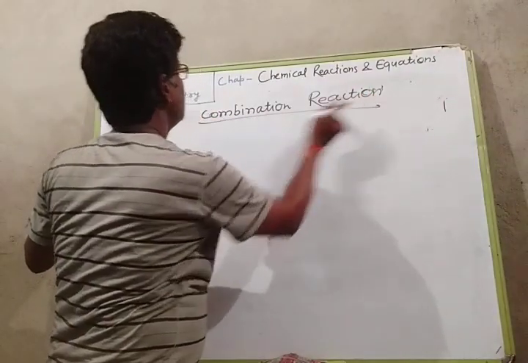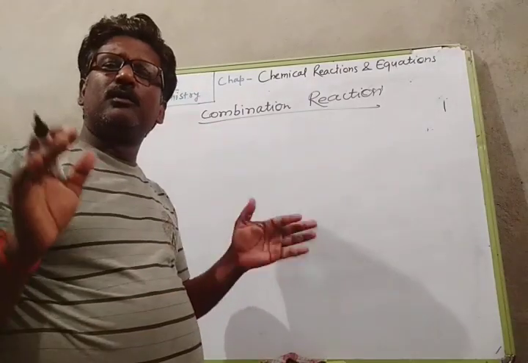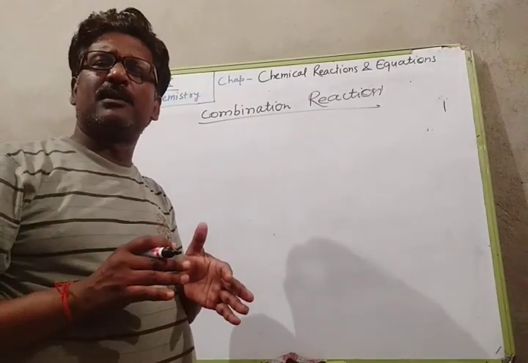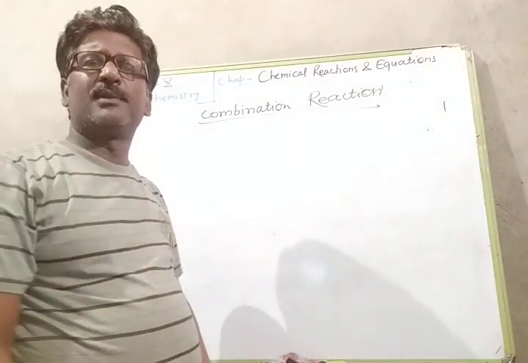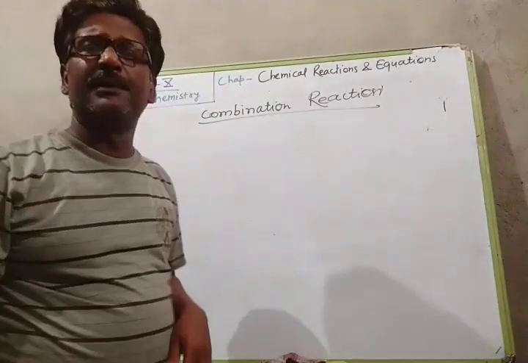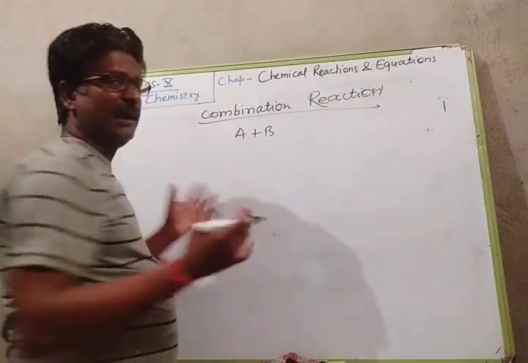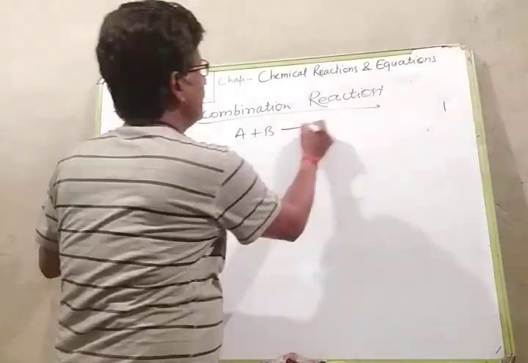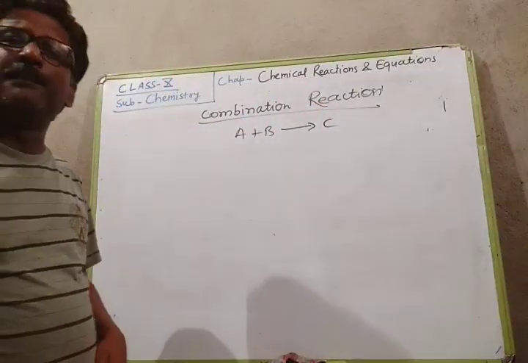As the name suggests, combination means when two or more chemical substances chemically combine to form a single substance, that will be a combination reaction. Suppose A plus B chemically combine to form a new substance C, then this reaction will be a combination reaction.